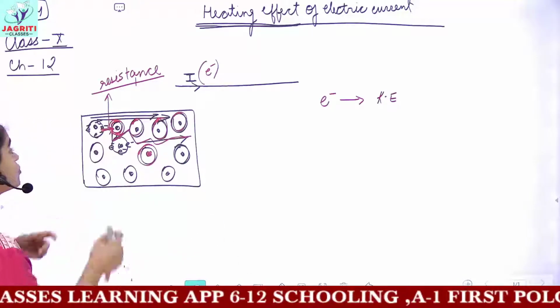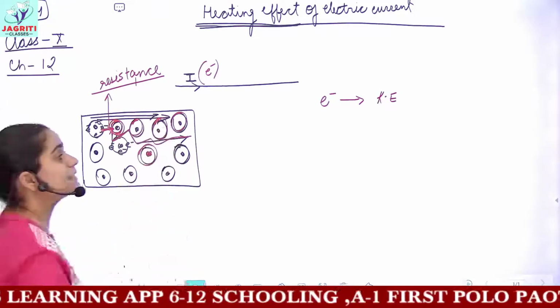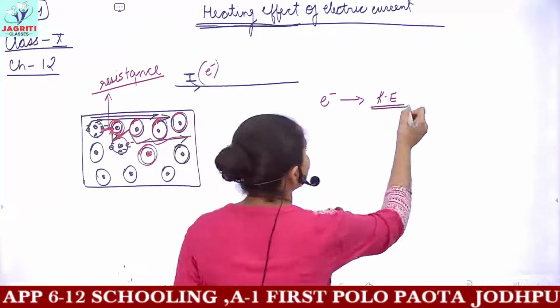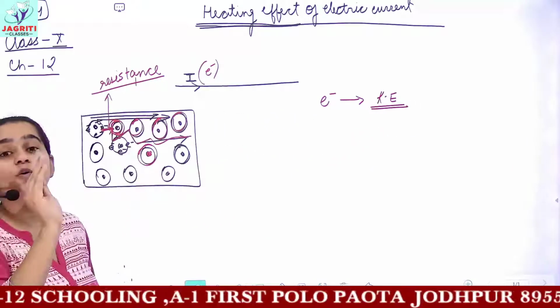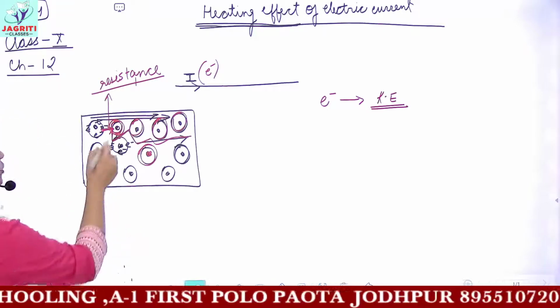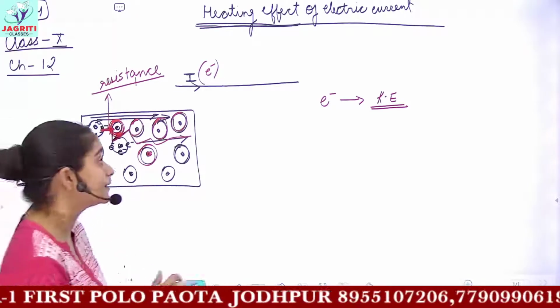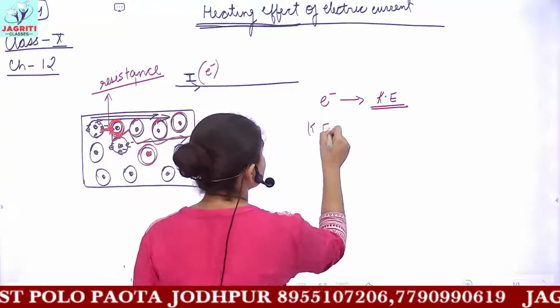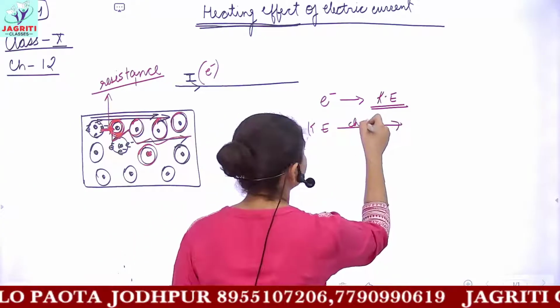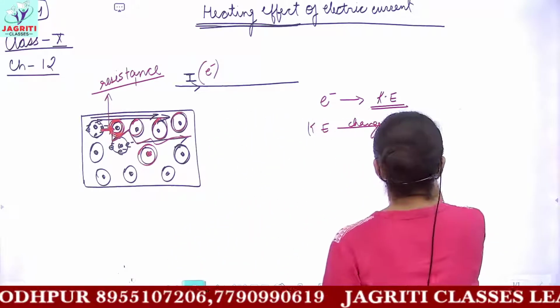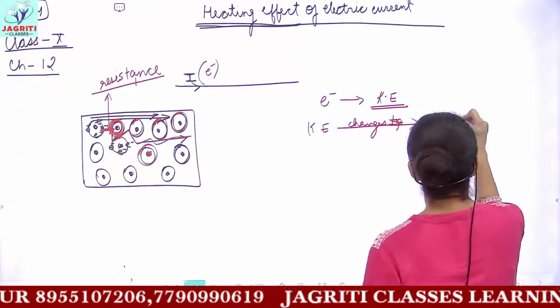So each moving electron has kinetic energy with it. Now this kinetic energy, according to the law of conservation, when the electron collides with any other atom present in its path, gets changed to heat energy.